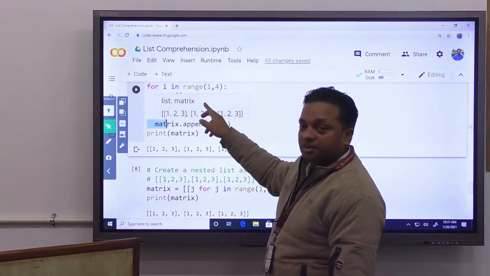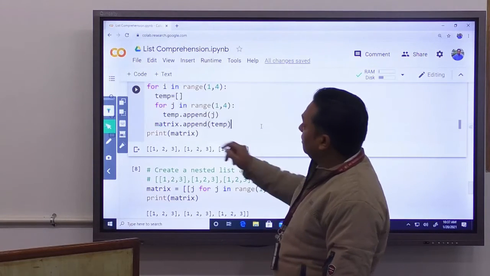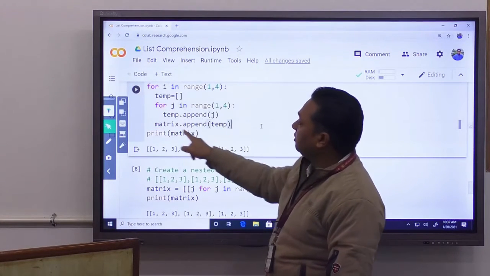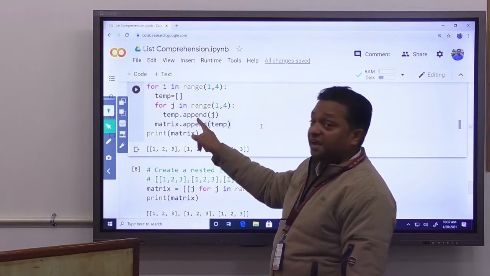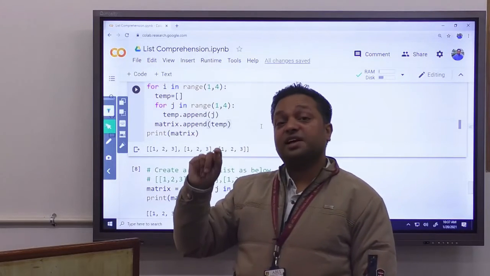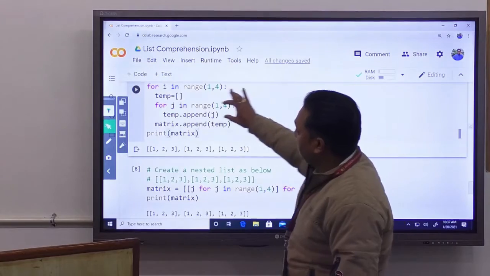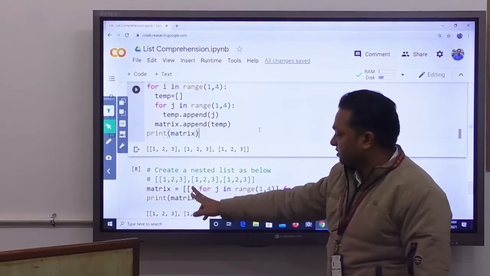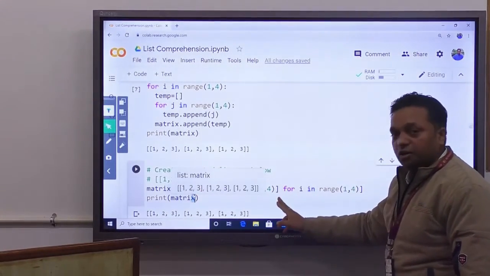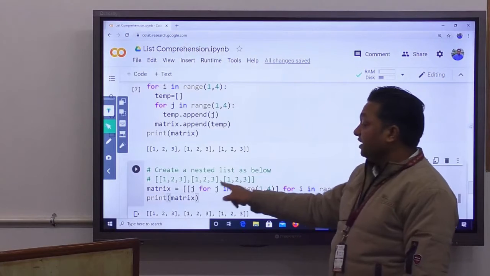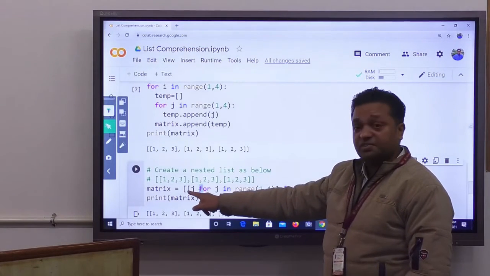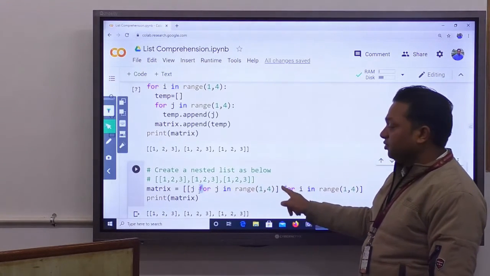Inside this code, we write a for loop for j, which creates a list inside a list. First we write the logic to create an inner list. To create an inner list, we write j for j in range 1 to 4.